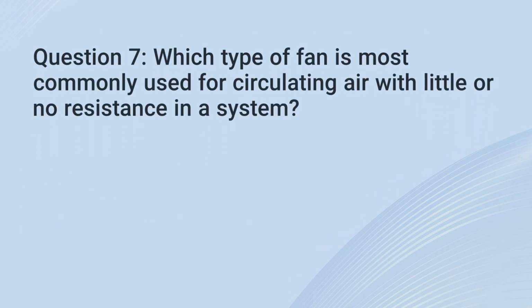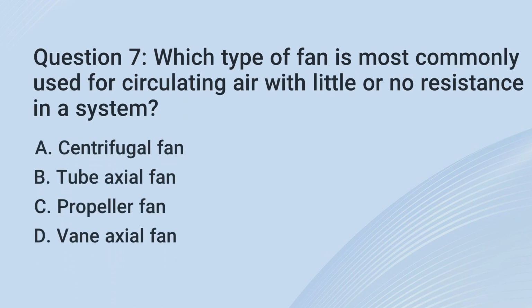7. Which type of fan is most commonly used for circulating air with little or no resistance in a system? A. Centrifugal fan. B. Tube axial fan. C. Propeller fan. D. Vane axial fan.